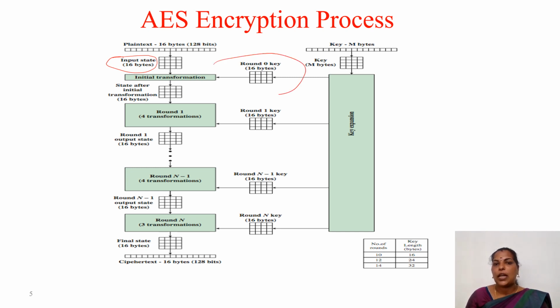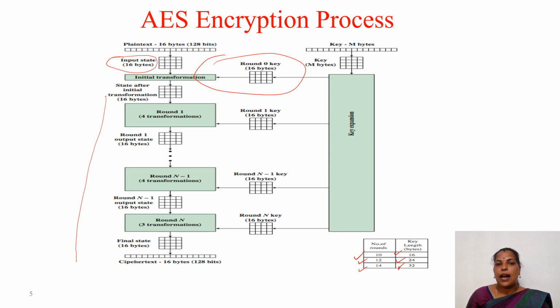Here we are performing the round key operation, so the key is involved in that. Then this initial step is a pre-round operation actually. Totally we have 10 rounds, 12 rounds and 14 rounds, depending on the size of the key length. 10 rounds if the key length is 16 bytes, 12 rounds if the key is 24 bytes, and 14 rounds if the key length is 32 bytes. So based on the key length, the number of rounds vary.